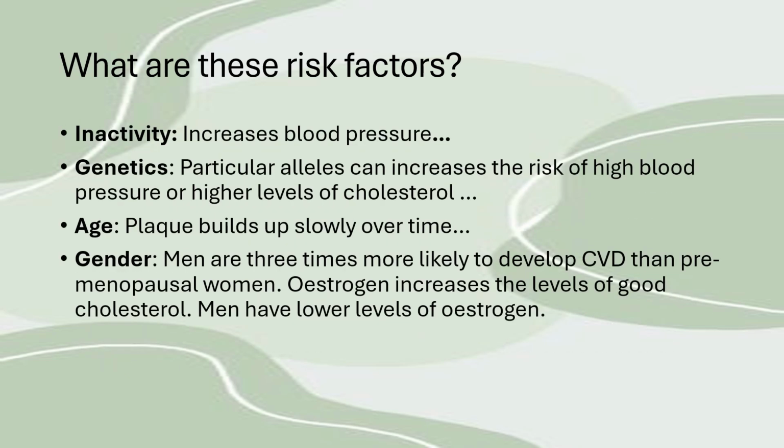So more risk factors. Inactivity, which once again, I'm not going through the same steps again and again. It increases blood pressure. What happens when you increase blood pressure? You're more likely to damage your artery, then the inflammatory response, and the entire steps for atherosclerosis, and the cycle repeats. Next, you have genetics. Particular alleles can increase the risk of high blood pressure or high levels of cholesterol. And what happens if you have high levels of cholesterol? Same thing. High blood pressure, and all the steps you have to go through to get atherosclerosis.